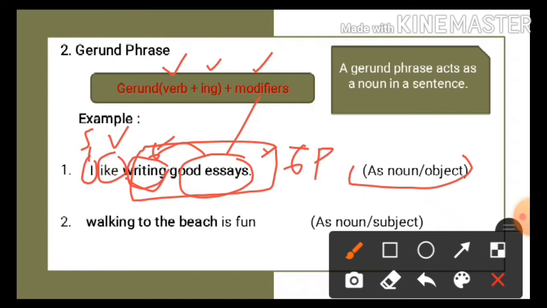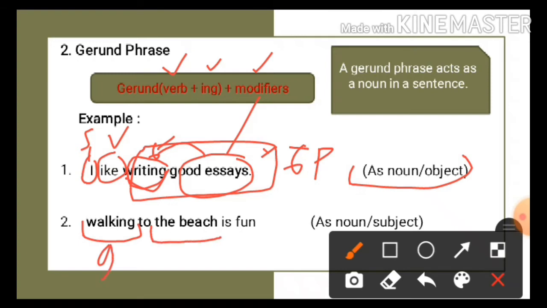Okay, let's move to the second sentence. Walking to the beach is fun. Walking here is not a verb, it is a gerund. Like I said before, it actually performs the role of a noun, not an action. So walking here is a gerund.